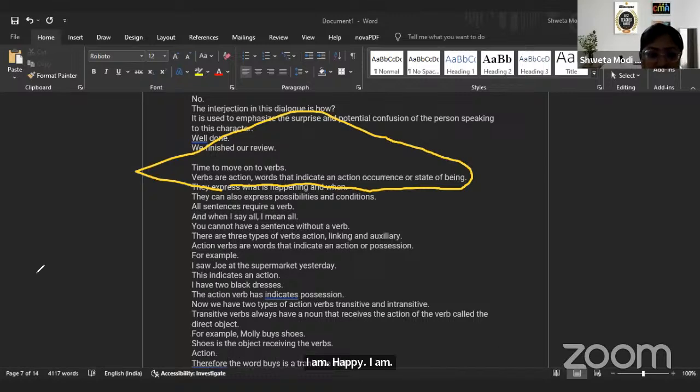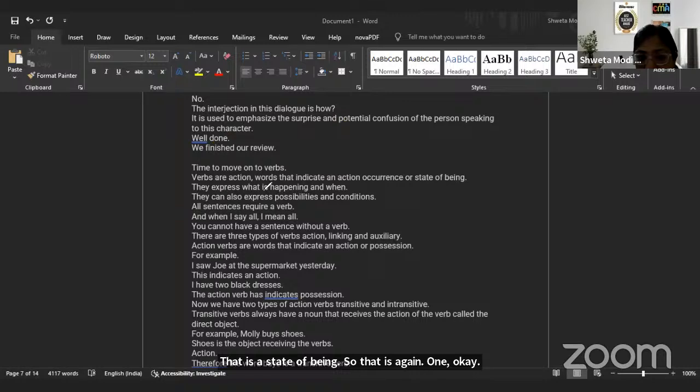So what does it show? It shows what is happening, right? And when. They can also express possibilities and conditions. You cannot have a sentence without a verb. A sentence will always need a verb. There has to be a verb.